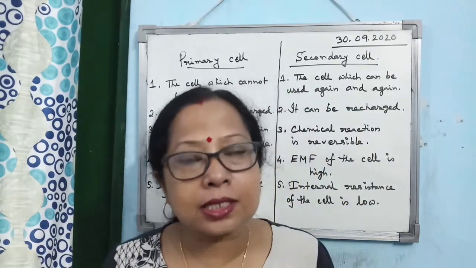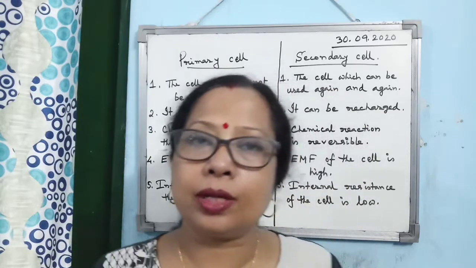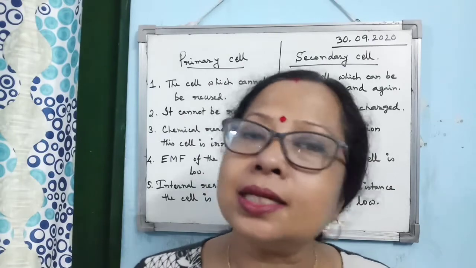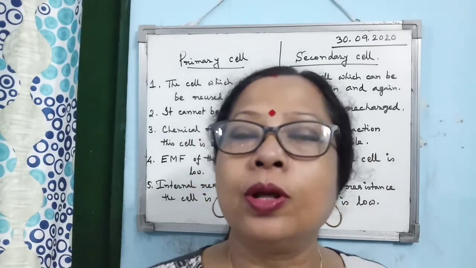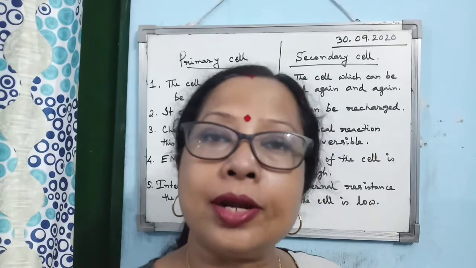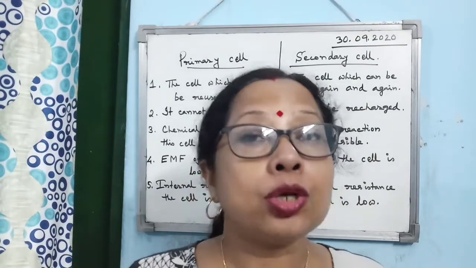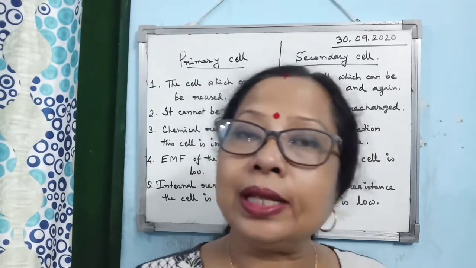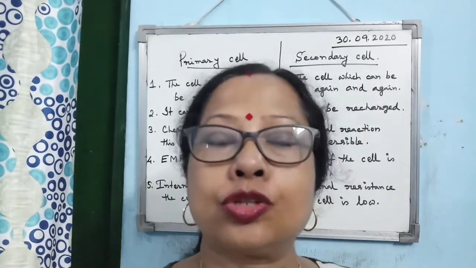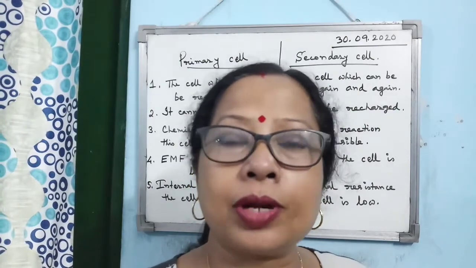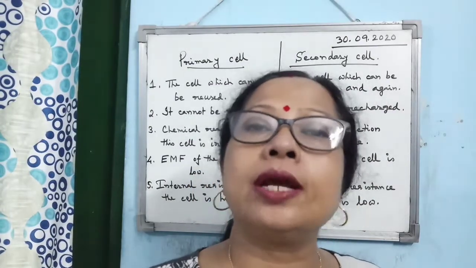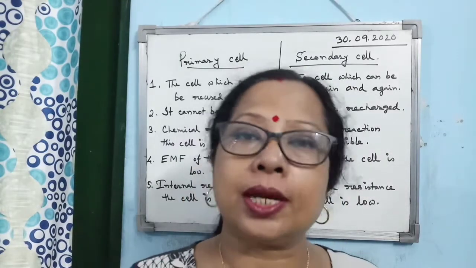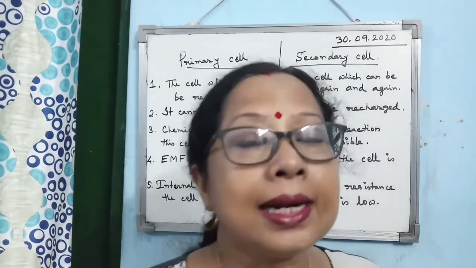When the current passes through the cell, what happens? The electrolyte always remains dissociated into ions. Just consider dilute H2SO4. H2SO4 will dissociate into hydrogen ions and sulfate ions. So when the electrons or the current try to flow within the electrolyte, within the dilute H2SO4, these ions, hydrogen ions and sulfate ions, oppose the motion of the electric current within the cell. This opposition is known as the internal resistance.